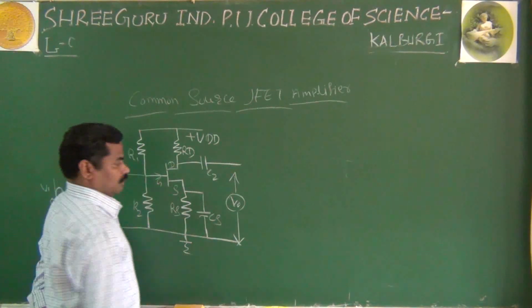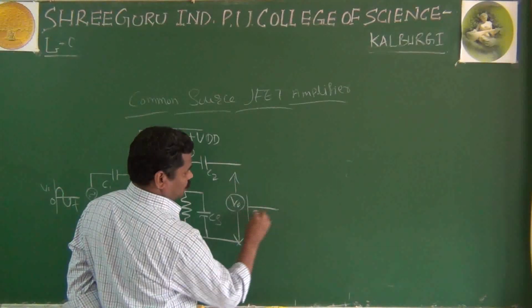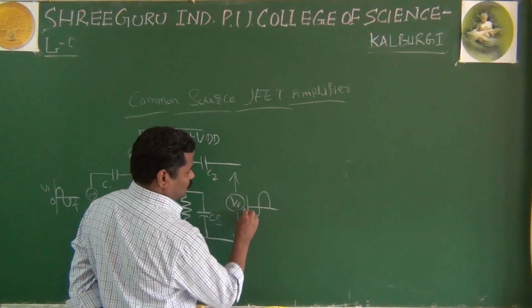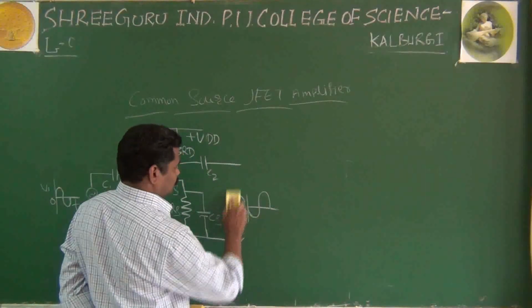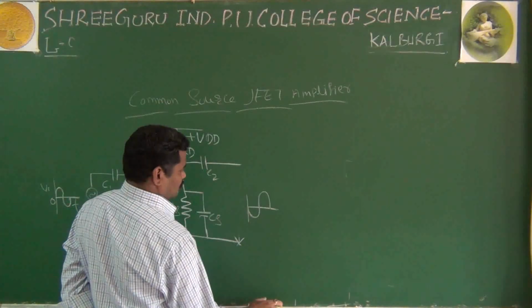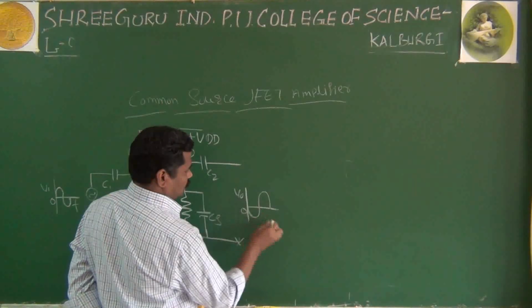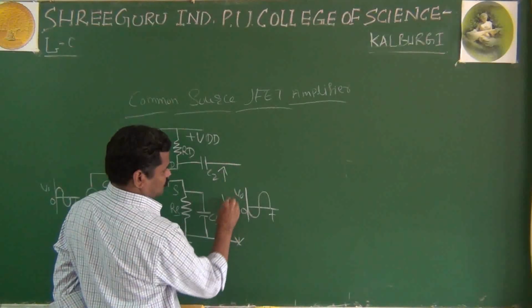But here you can write the output signal, that is out of phase. The input and output are out of phase. You can write V0 against time. Here you can measure the output.